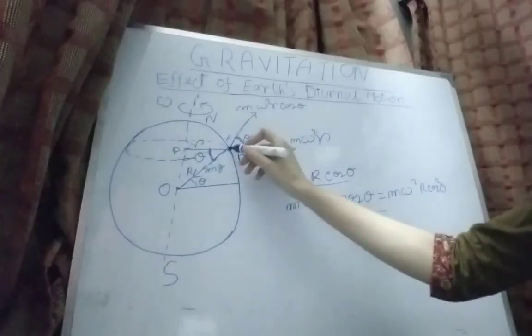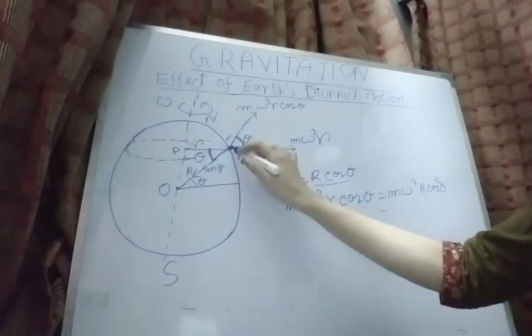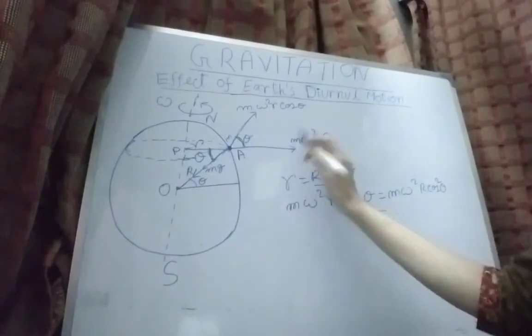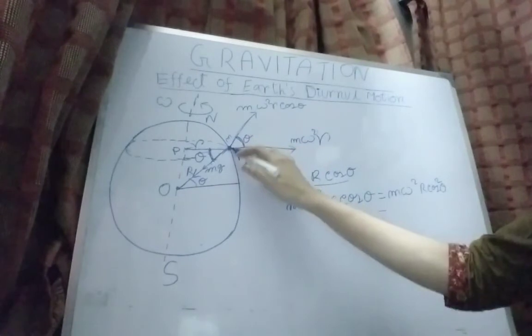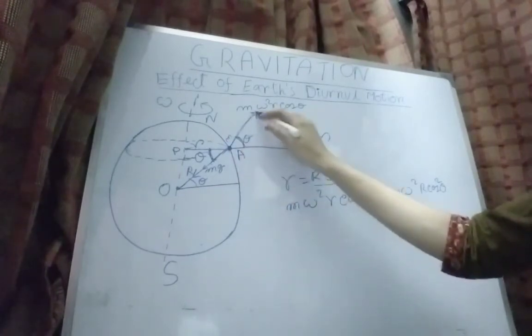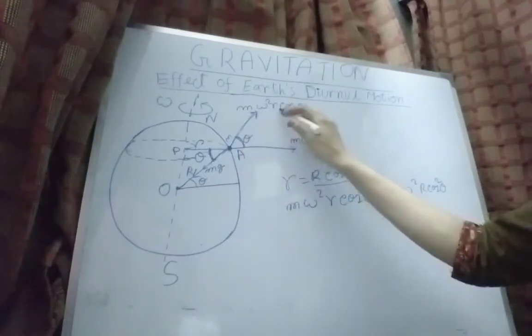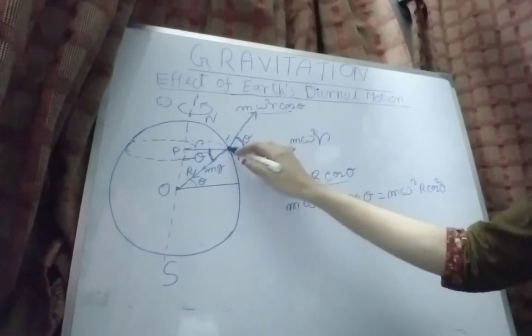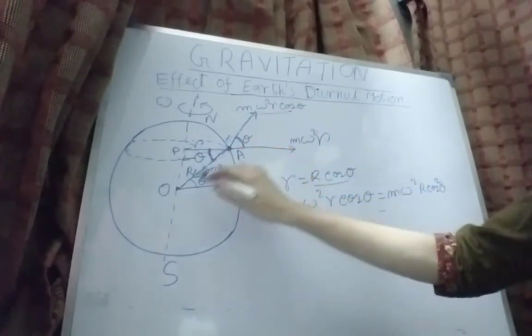Now, on this object of mass m, two types of force are acting. One is the centrifugal force, m omega square r, or if we consider this component, m omega square R cos theta along this direction, and the other is the gravitational pull mg along this direction.